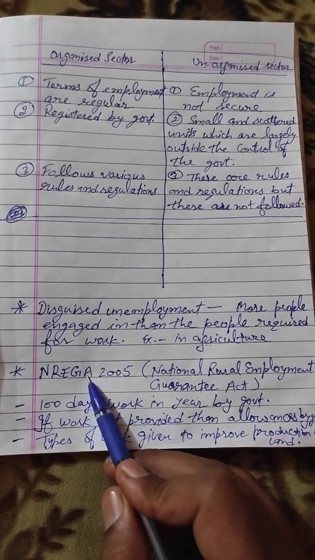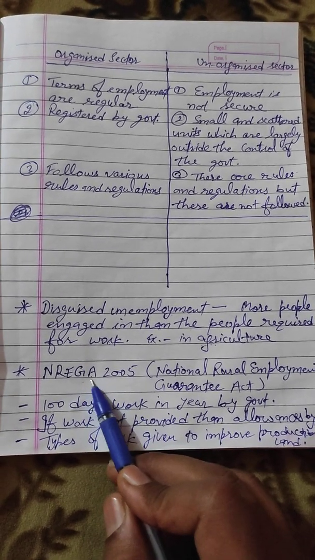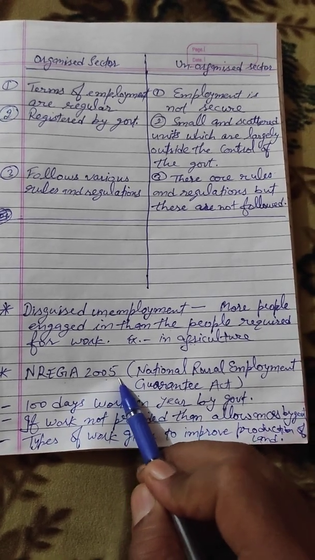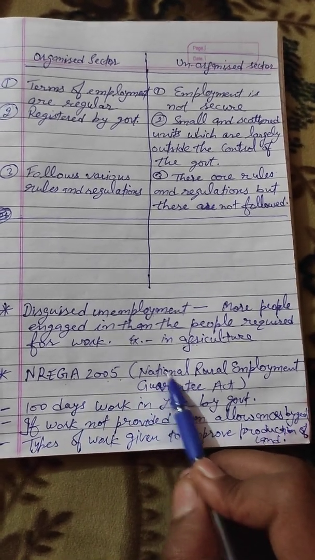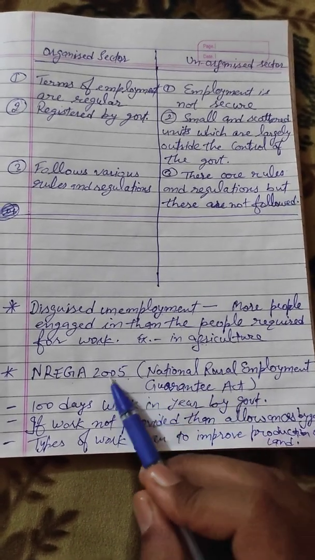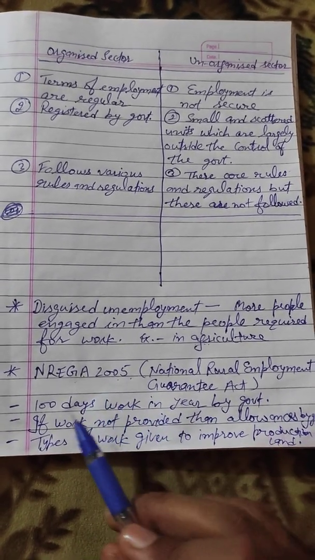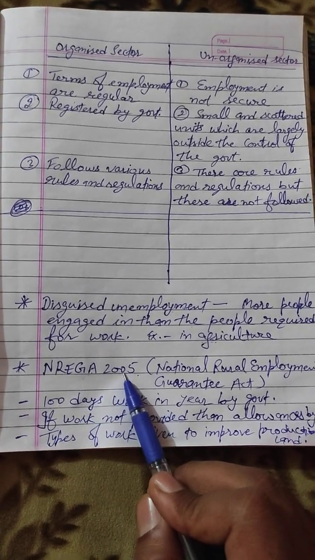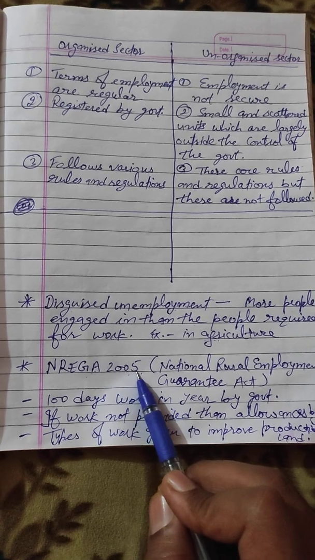So NREGA, maybe you have heard about the NREGA, that came in 2005, and that is called the National Rural Employment Guarantee Act, NREGA. So some provisions are there in the NREGA that came in 2005.